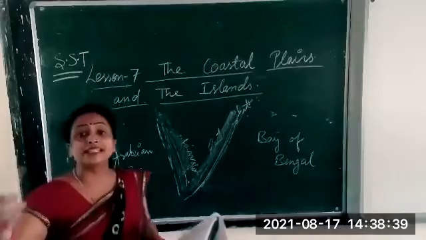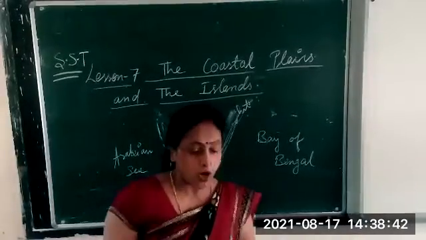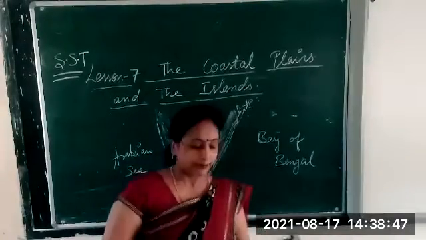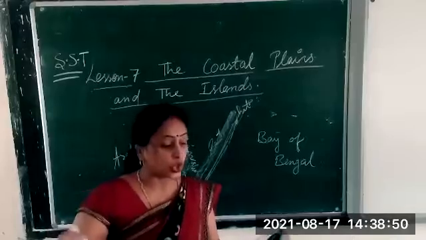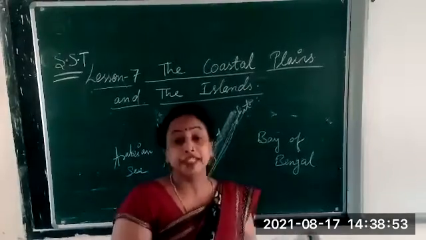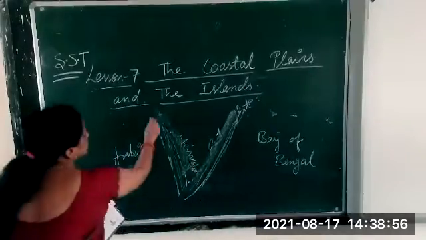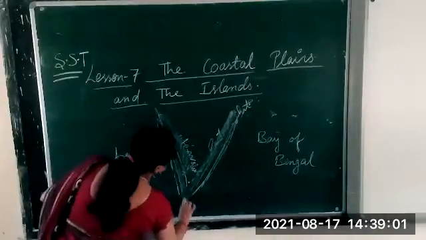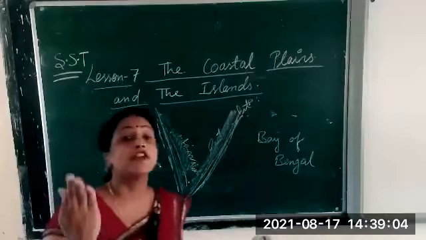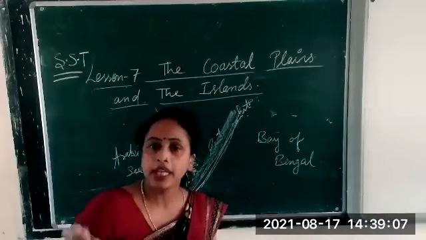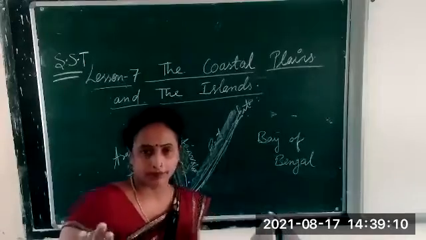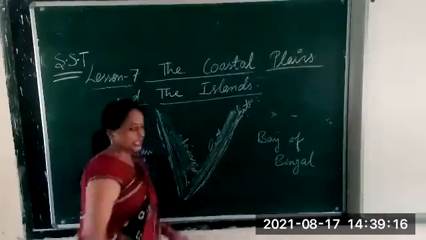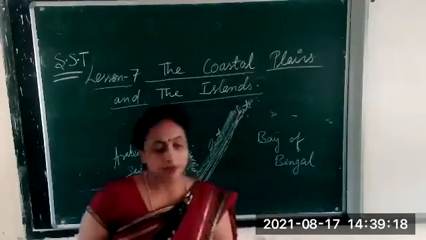So the western and the eastern coastal plains form a V that encloses the plateau region of India. Here you see, this is the western and the eastern coastal plains. Which shape is it forming? It is forming a V shape. You can see this is a V shape. Understand? And it encloses the plateau region of India.